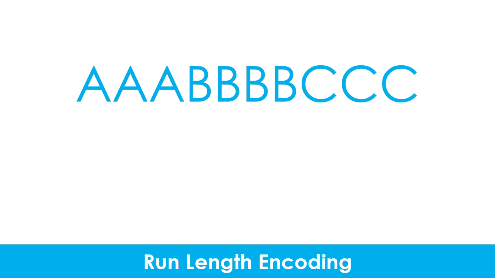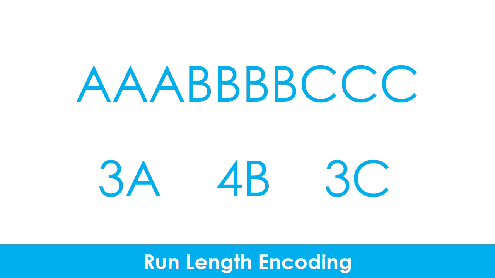One of the simplest methods of lossless compression is run-length encoding, or RLE. It takes sequences of repeated values and compresses them. For example, there are 3 A's in a sequence, so this can be shortened to 3A. There are then 4 B's in a sequence, so this can be shortened to 4B. Finally, there are 3 C's in a sequence, so this can be shortened to 3C.